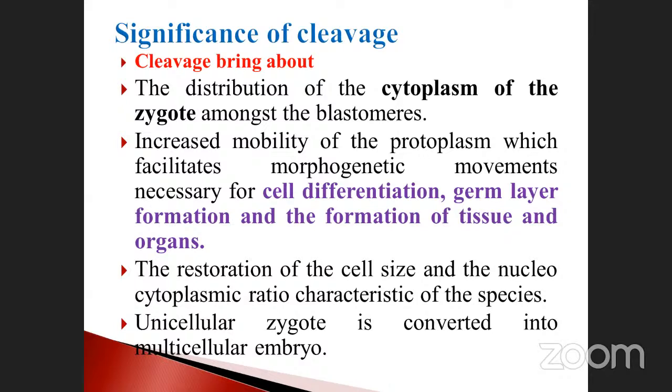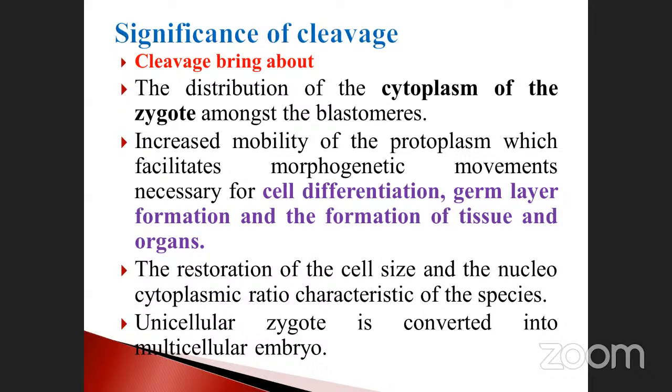This is the event. What is meant by cell differentiation? Each and every cell undergoes further development. These cells form the brain, these cells form the lungs, these cells form the kidney. Like that, they differentiate. After that, germ layer formation is there. And finally, what happened? More than one cell united together forms a tissue, and more than one tissue forms an organ. Separate organs are also formed. These are all the significance of cleavage.